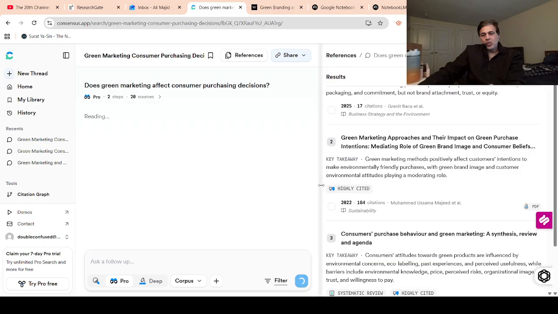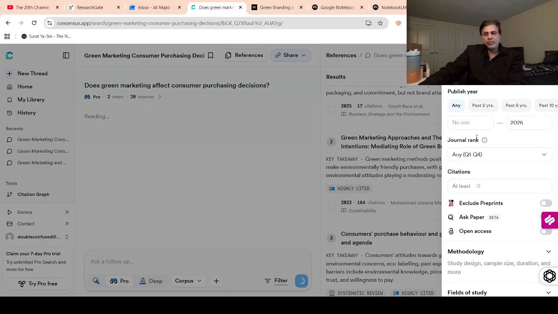So now what we need to do is use this filter option as well. For example, if you only want to review the papers that were published in the past 5 years or the past 2 years, you can select accordingly, because most universities suggest that research students at least review only the updated information.